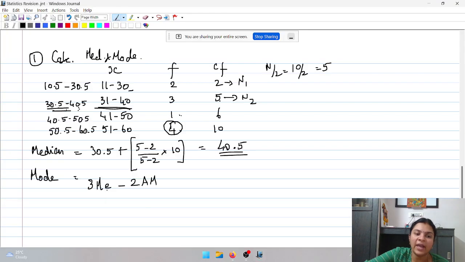So now here we have the median value already, 40.5. Find out the arithmetic mean. Use sigma fx by sigma f, use the mid value, find out the arithmetic mean and then calculate the value of mode. Go ahead, calculate and give me the answer. This will be 3 into 40.5 minus 2 into the arithmetic mean.